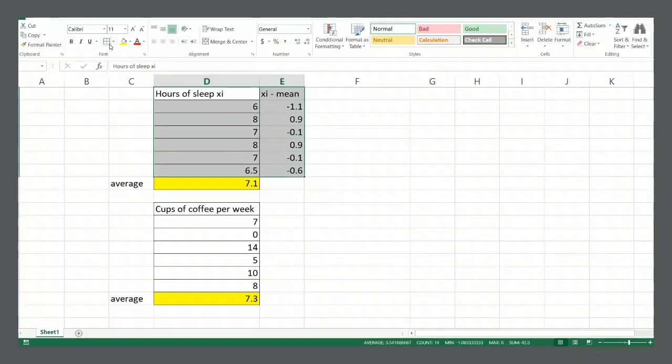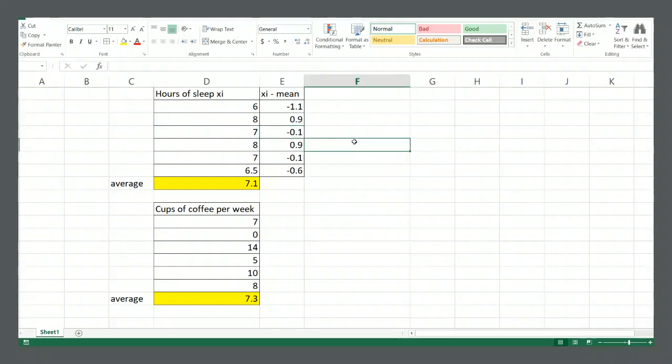If you're not sure how I'm doing this in Excel, don't worry, it's just a fancy calculator, right? So for every single data point, we can say, okay, one data point is negative 1.1 from the mean value, right? So it's 1.1 below the mean value. One data point is 0.9 above the mean value. Another data point is negative 0.1 below the mean value, and so on, right? So for every data point, we have how far they are from the mean. Right? That's a good measure of how widespread the data points are.